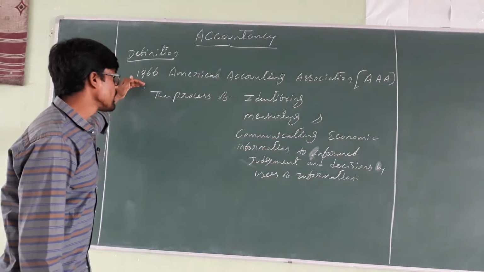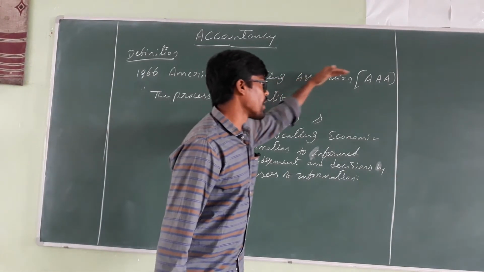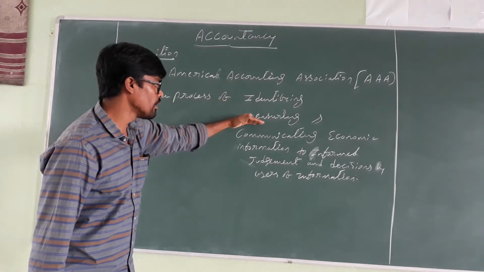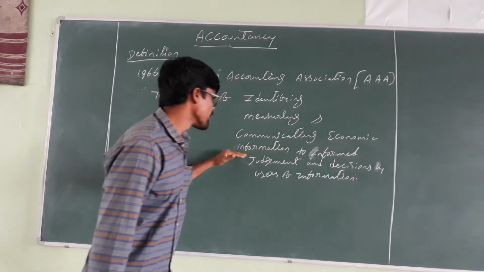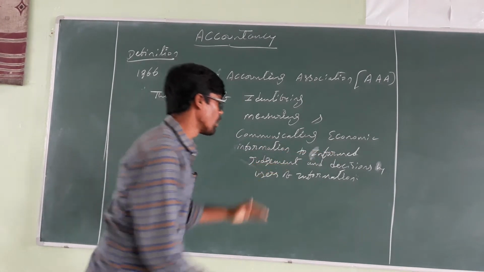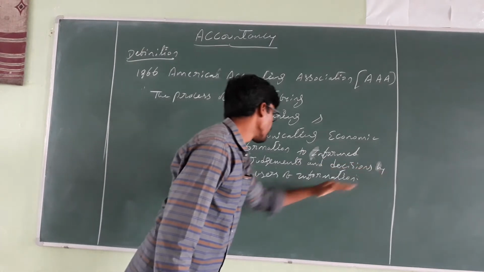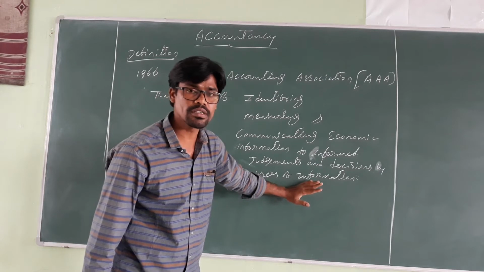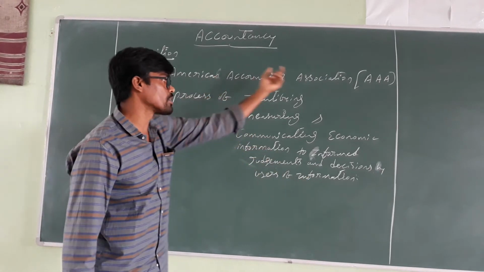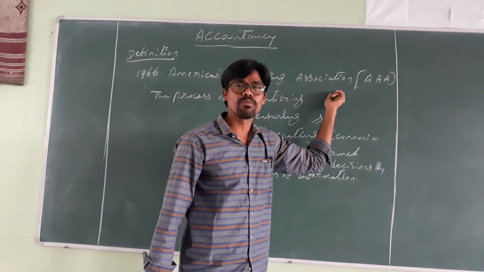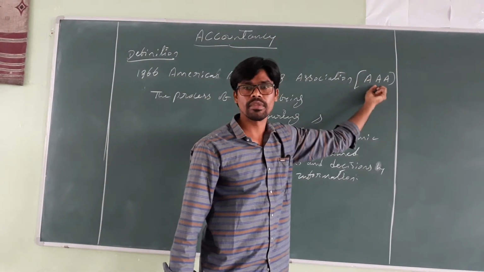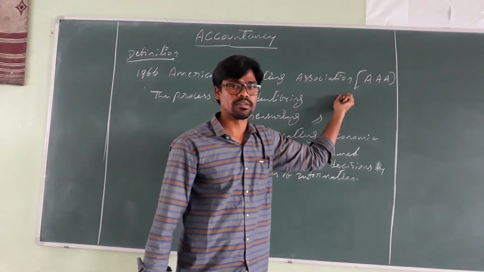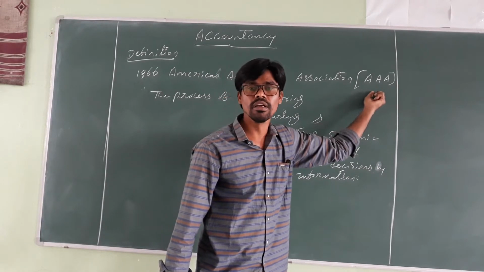So in the year 1966, the American Accounting Association has defined accounting as the process of identifying, measuring and communicating economic information to the informed judgments and decisions by the users of information. So this is the definition as per the American Accounting Association. Sometimes they ask for one last question: expand AAA. You have to write American Accounting Association for the expansion of AAA.